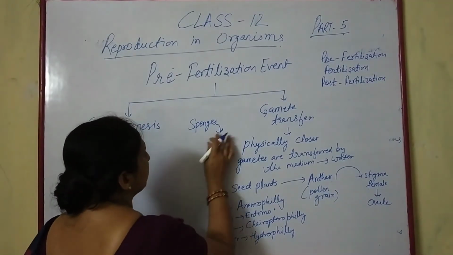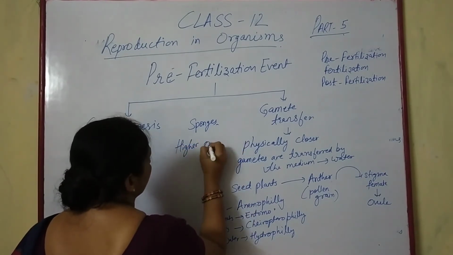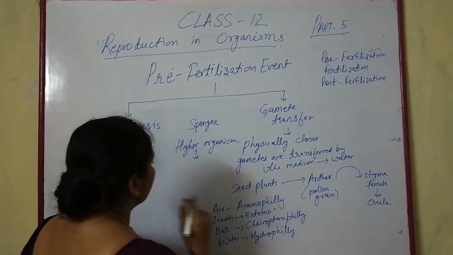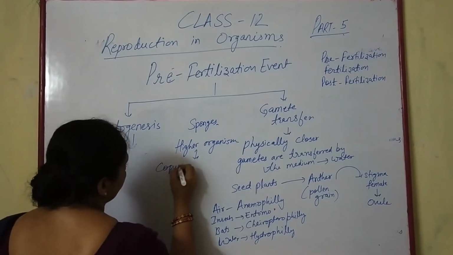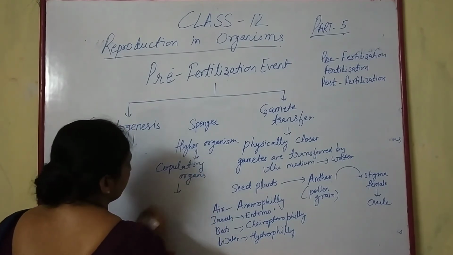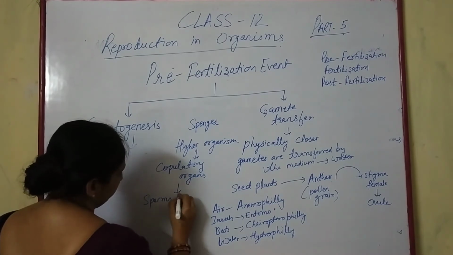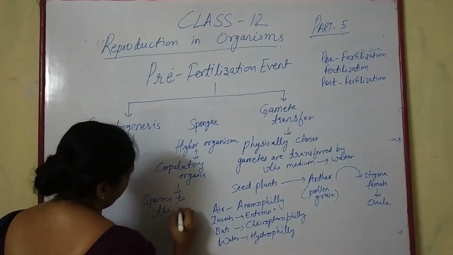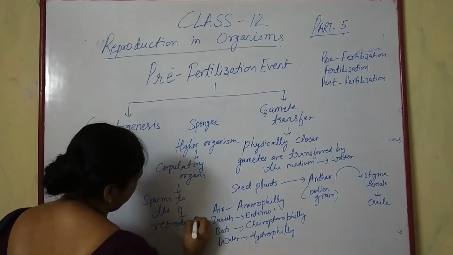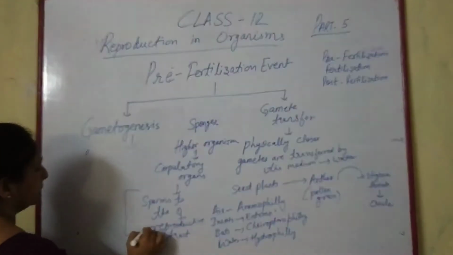Then in some higher organisms, they have special organs called copulatory organs for transferring sperms to the female reproductive tract. And the process is termed copulation.